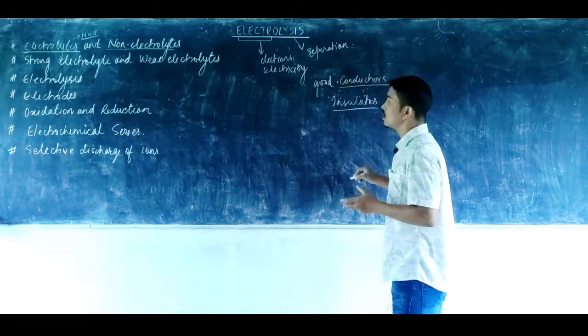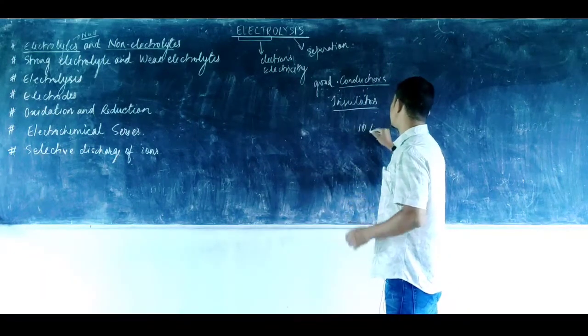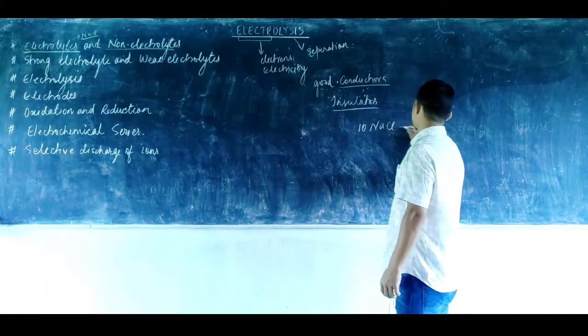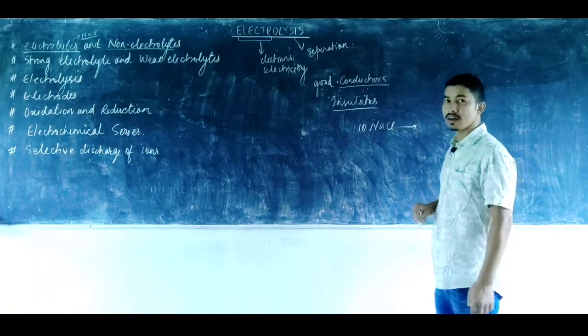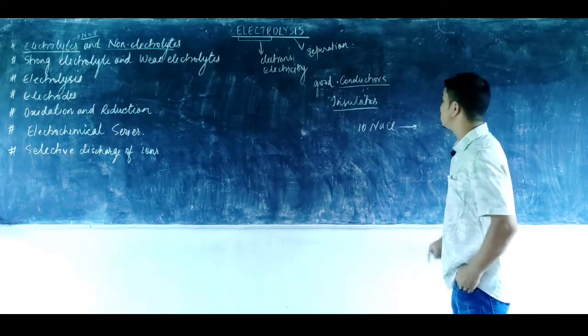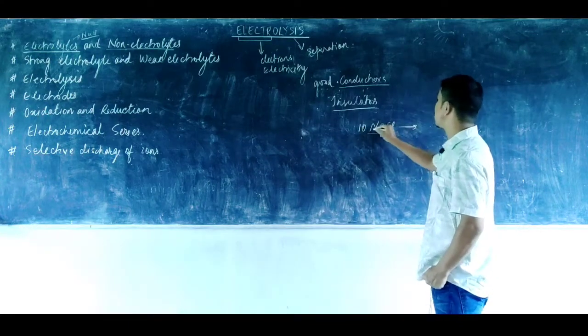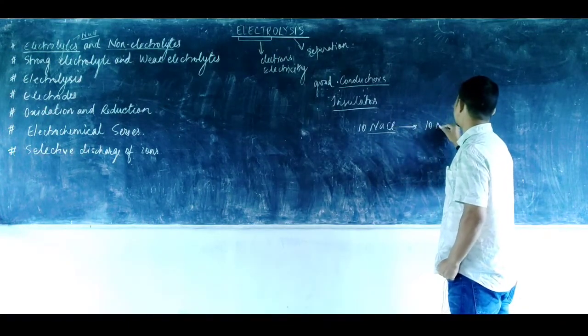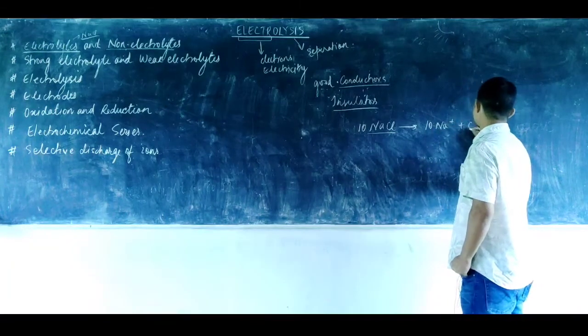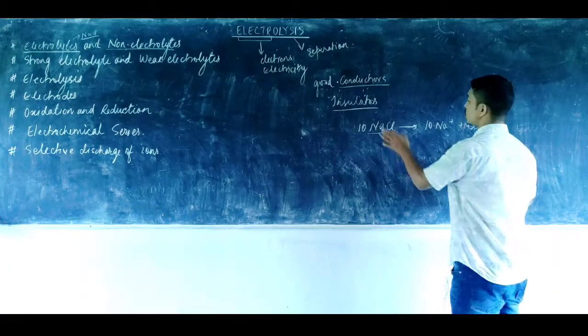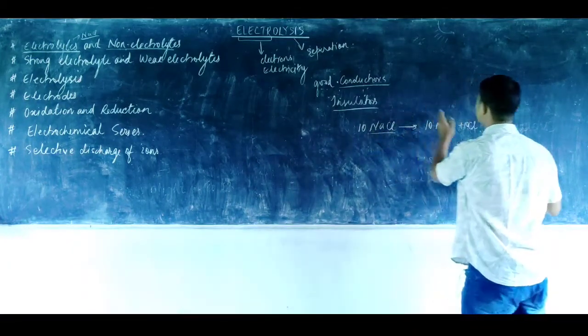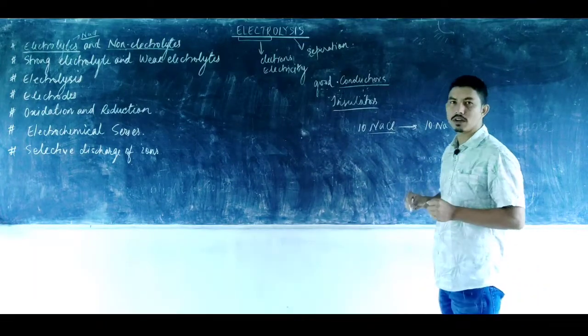Suppose sodium chloride is a strong electrolyte, and I take 10 molecules of sodium chloride and make an aqueous solution. The 10 molecules of sodium chloride will give me 10 sodium ions plus 10 chloride ions. That means all the molecules will completely dissociate, leaving no molecules behind.